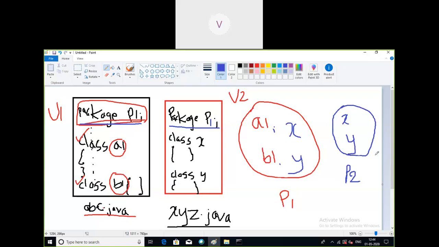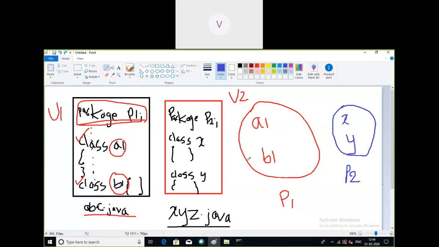So users cannot restrict themselves. Whenever a user is trying to create in this package, the names must be different, because you cannot restrict another user from making use of the same package name. In that case x and y will get stored in this same package. Now this may lead to confusion, so for now let us study only at the first level. When giving further examples, I'll discuss this.